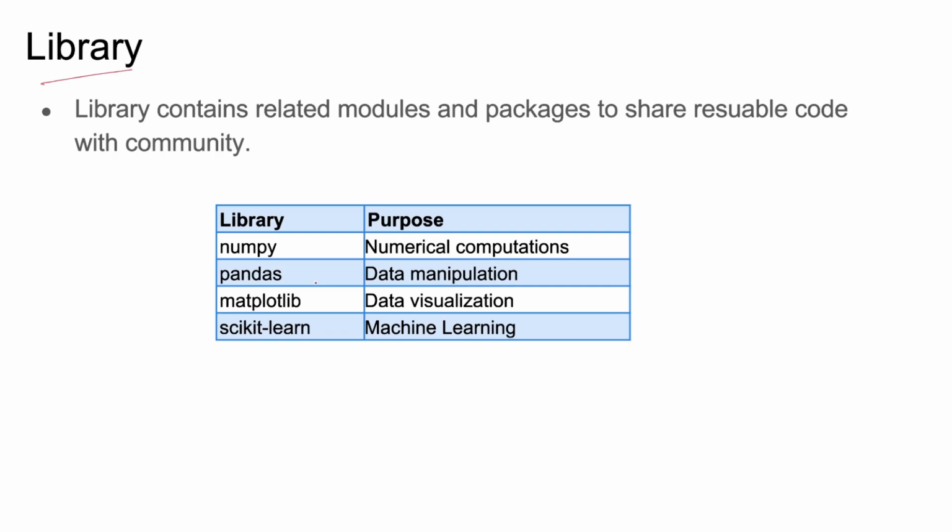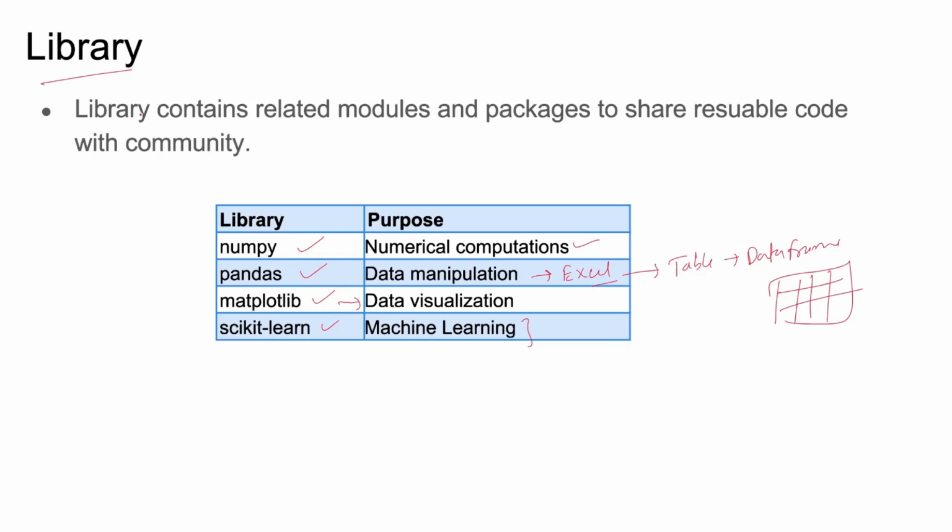You were seeing that pandas is a library, numpy is a library, matplotlib is a library. Scikit-learn is for machine learning. Numpy is for numerical computation, and pandas is for data manipulation, like Excel kind of work, right? It has a table, and this table structure is known as a data frame, right? A data frame is nothing but rows and columns. And for data visualization, you can use matplotlib.